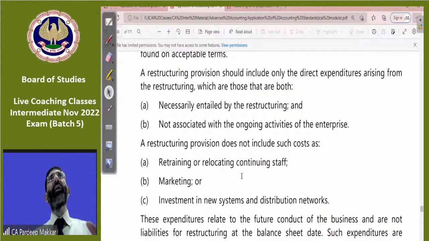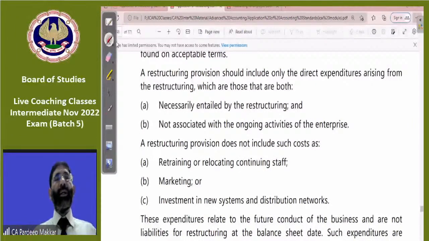So if any direct expenses are to be incurred for restructuring, only then, for those particular expenses, we have to create a provision. Otherwise, no provision is required. It doesn't include retraining cost or relocation cost or marketing or investment cost. This may come into your exam, so you must memorize it. Any such cost will not be included. This is just an item to be kept in mind.